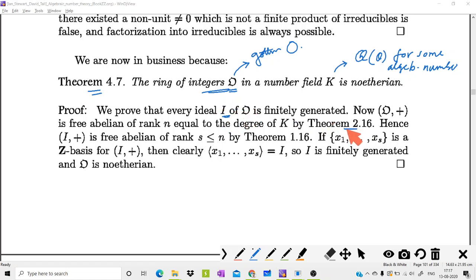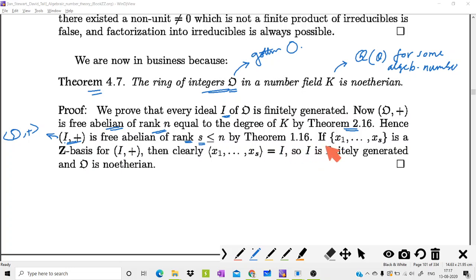We know that by theorem 2.16, this O under addition, the additive subgroup of this ring, is always a free abelian group of rank n. Okay, that means it has a basis of order n. That is, if we consider an ideal I of O, we can say that this is also a free abelian group of rank s, which is less than or equal to n, since this is a subgroup. Okay? An ideal is always an additive subgroup.